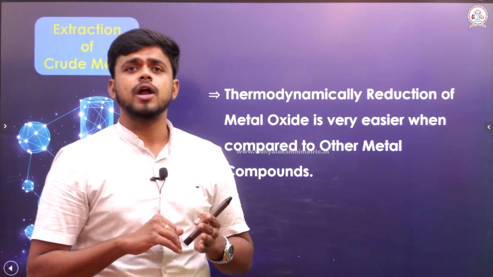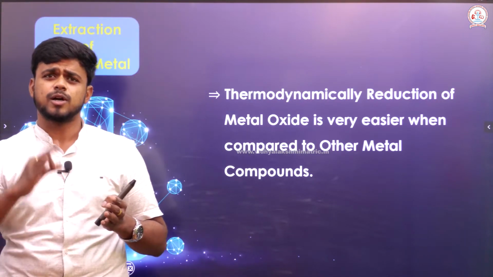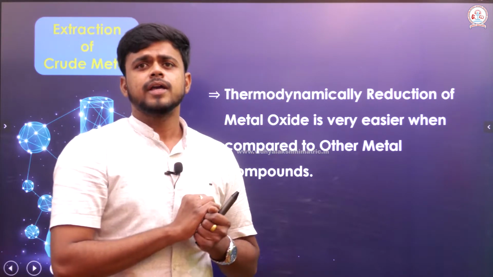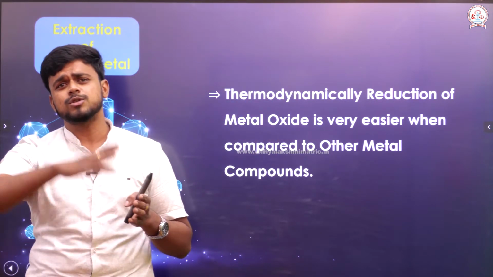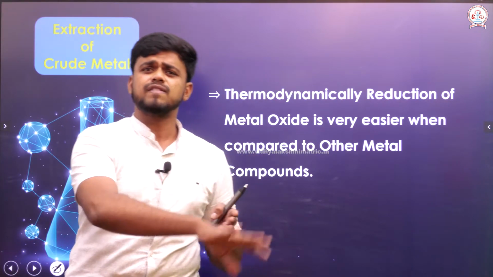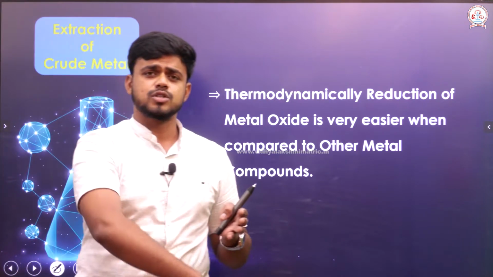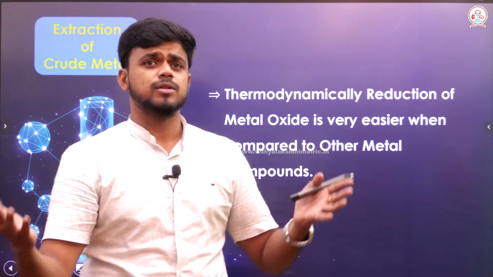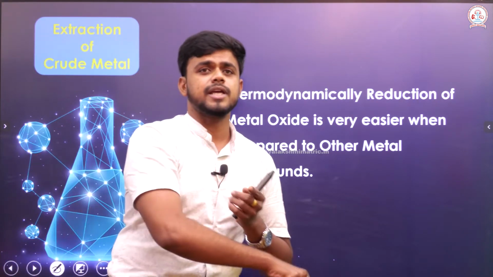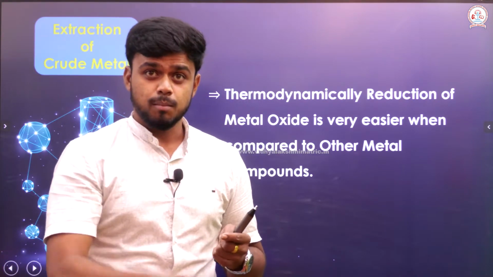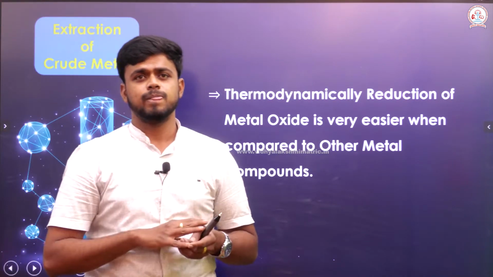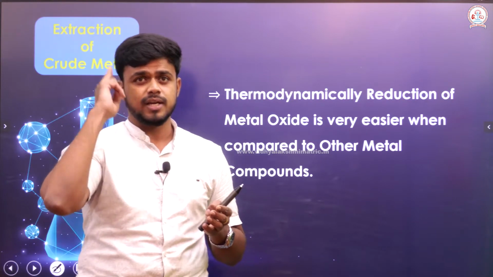So, thermodynamic knowledge gives us proper information regarding the conversion of the metal oxide to the metal. Here, the conversion of the metal oxide to the metal is much easier when compared to the conversion of sulfide into the metal, chlorides into the metal, or a carbonate into the metal. That is why preferably the metal which is present in the ore must be converted into an oxide of the metal. This is the first thing that you must have in your mind.